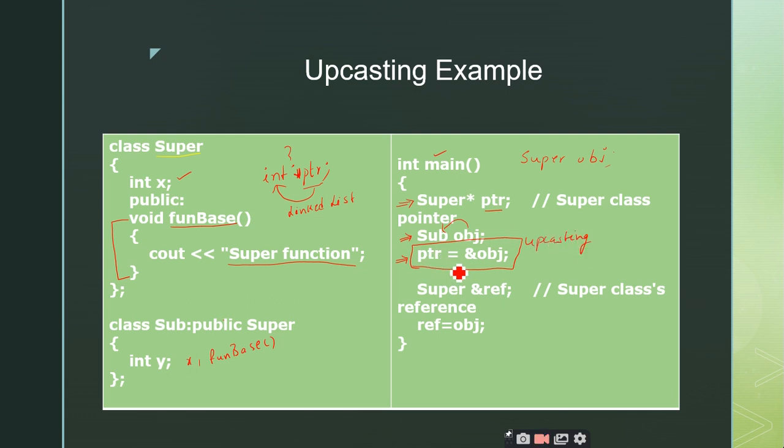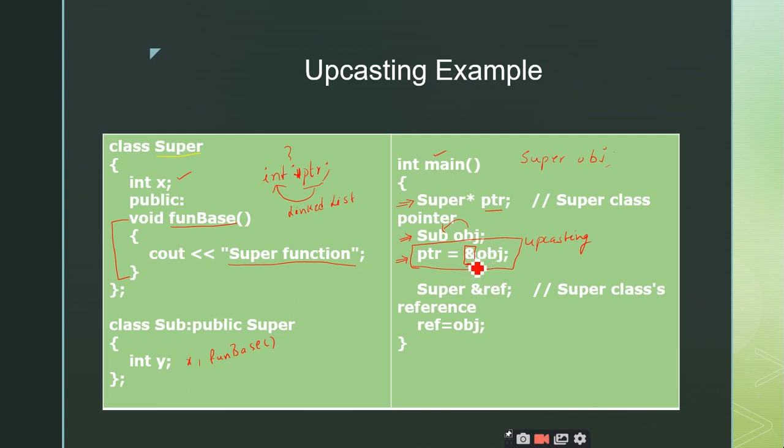So I have used an assignment operator. On the left hand side is a pointer to the superclass. On the right hand side I am accessing the address. What is this operator called? Address operator. Address operator, not operand, operator, right? So this is called the address operator.